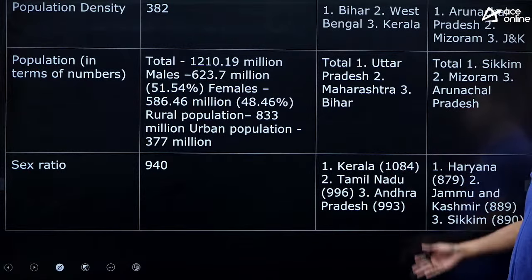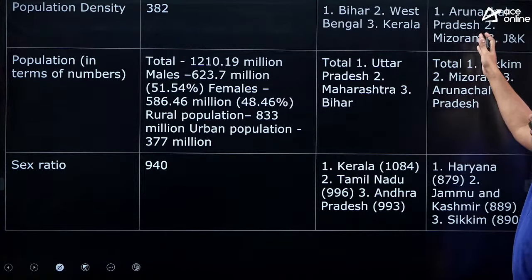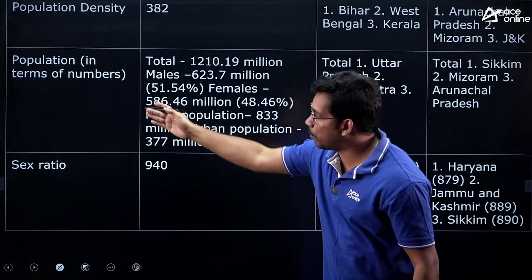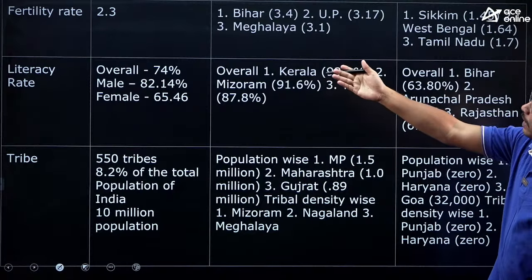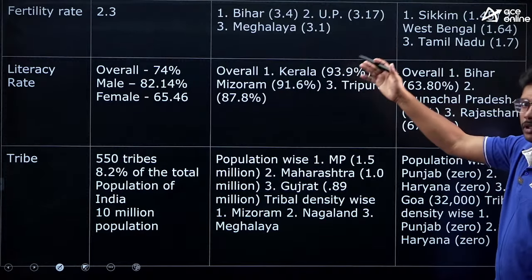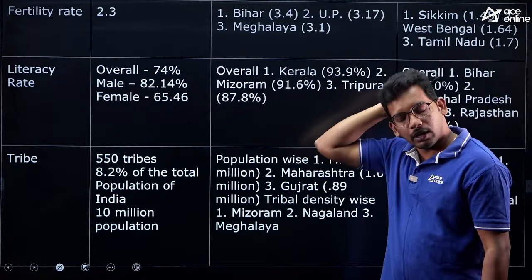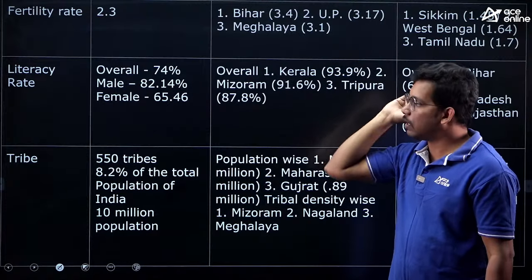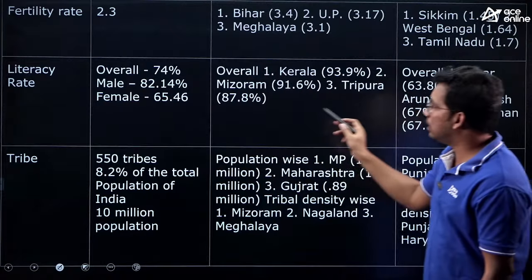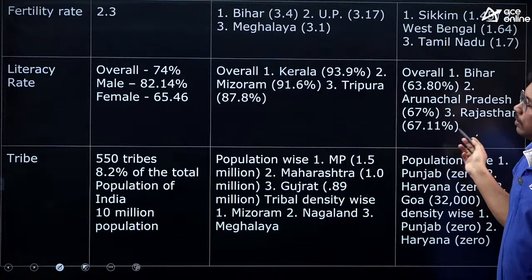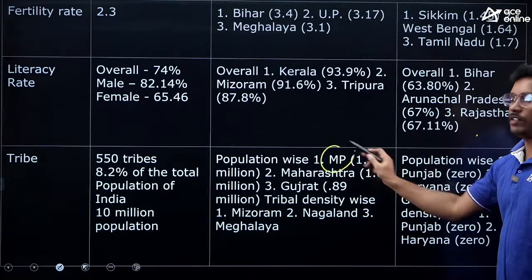I have tabled here population density, top and bottom states, tribal population, sex ratio, top and bottom states. Fertility rate means how many children a woman can give birth to in her reproductive age; fertility, top and bottom. Literacy also, top and bottom. Tribes also, MP, we just got the question.